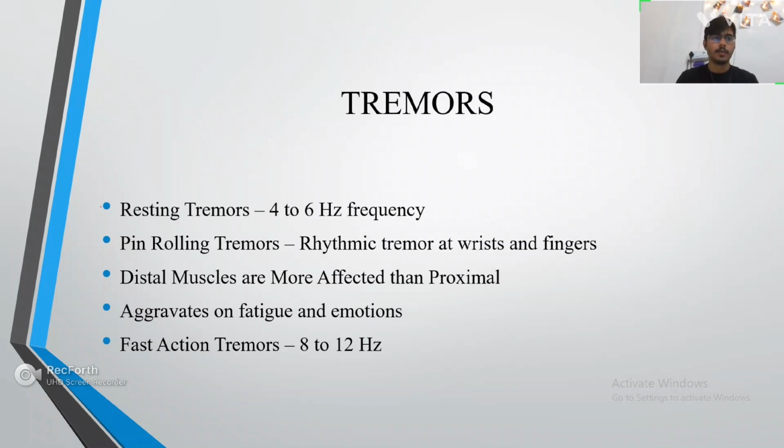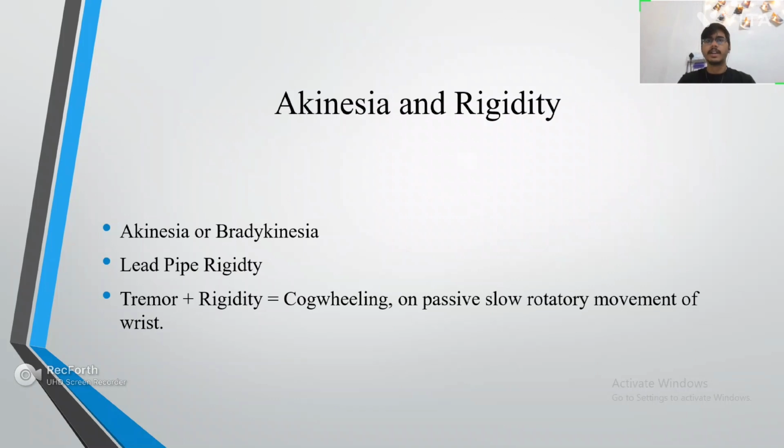They have resting tremors, which have a frequency of about 4 to 6 hertz. Then they have pill-rolling tremors, as if he is rolling something between his thumb and index finger. There's a rhythmic tremor at his wrist and fingers. Some patients also have a fast action tremor, where the frequency goes up to about 8 to 12 hertz. And these tremors get aggravated when a patient has emotions or when they get fatigued. So these tremors increase. So this was the first major abnormality.